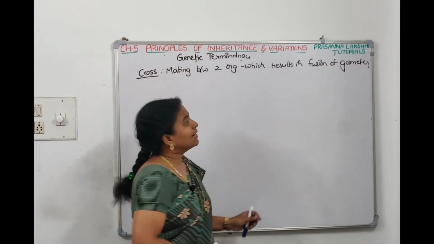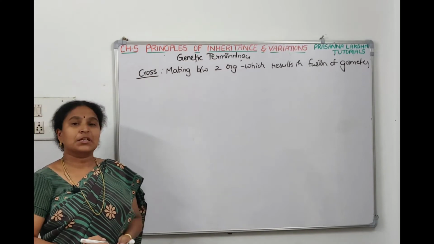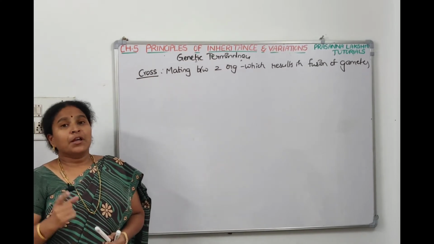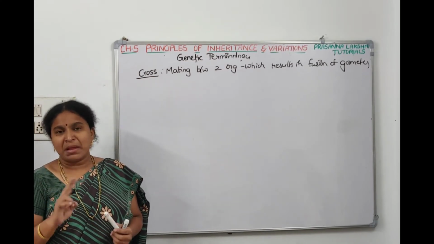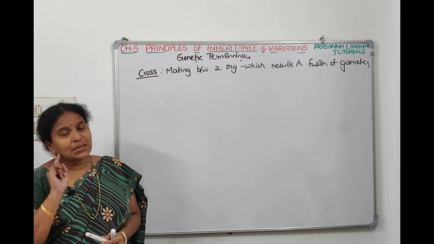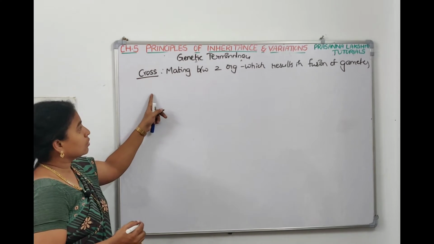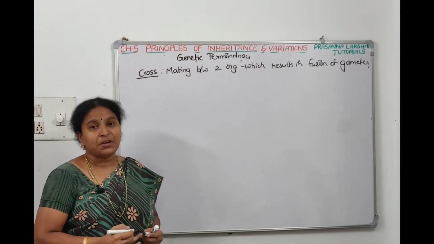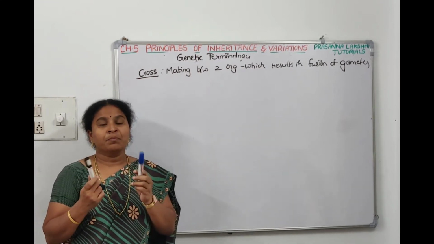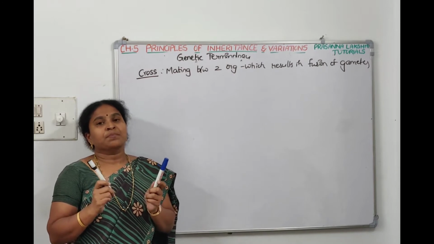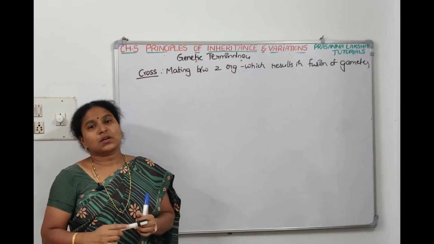Now, if you are doing a cross between male and female for one particular character, then that's called monohybrid cross. So you understood the cross.